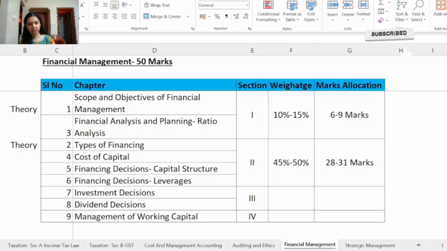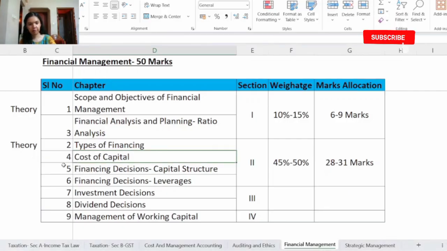Some important types of questions that will come from this chapter are calculation of cost of debentures, preference shares and equity shares, calculation of weighted average cost of capital using book weights and market weights, determination of revised weighted average cost of capital and revised cost of debentures, preference shares and equity shares, then calculation of marginal cost of capital and determination of existing and new weighted average cost of capital.